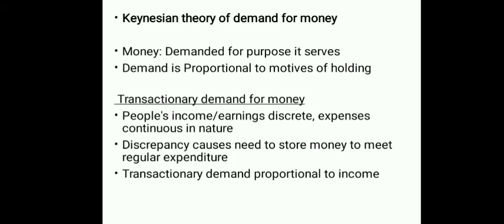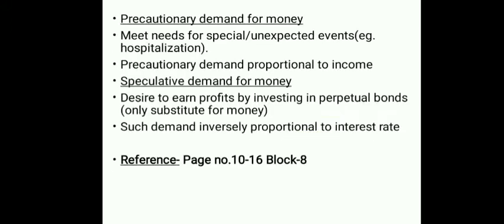We incur expenses almost daily. This discrepancy causes the need to store money to meet regular expenditure. This motive for holding money is called the transactionary demand for money, and it is proportional to money income. The higher the income, the higher the demand.